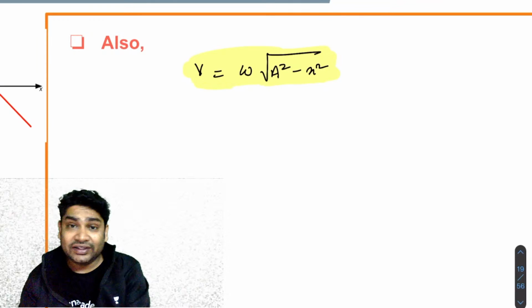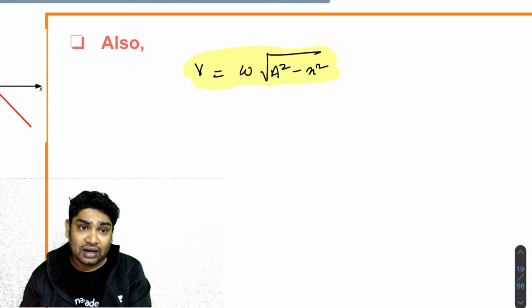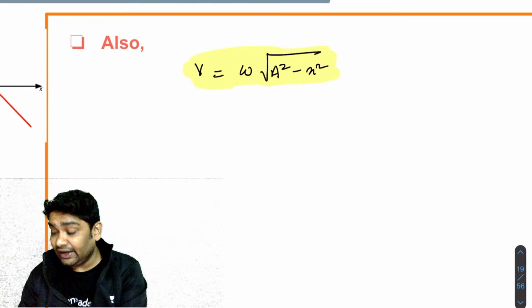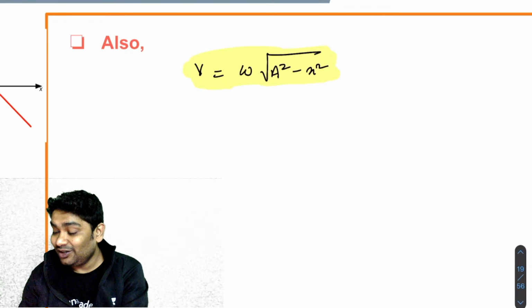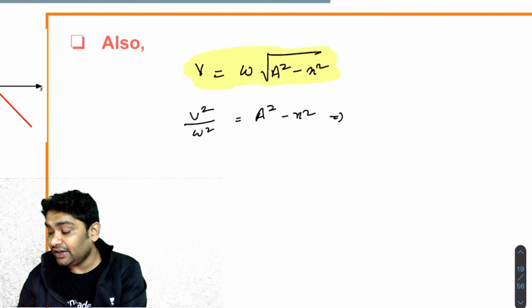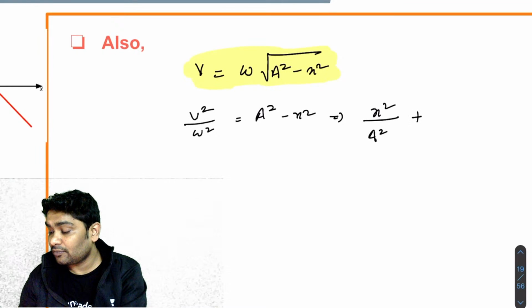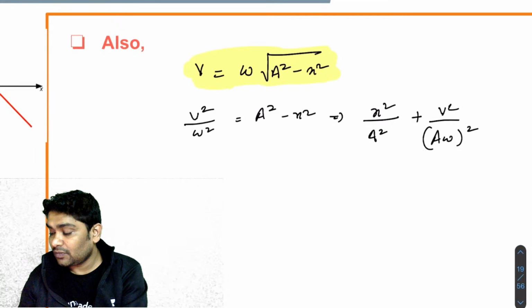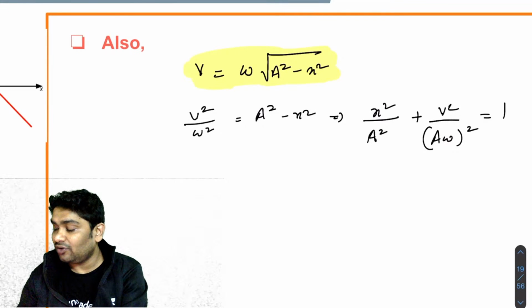Now with the help of this, I can also draw a graph between v and x. So if I just look at this, I can rewrite this, which essentially takes the form of the expression for an ellipse.